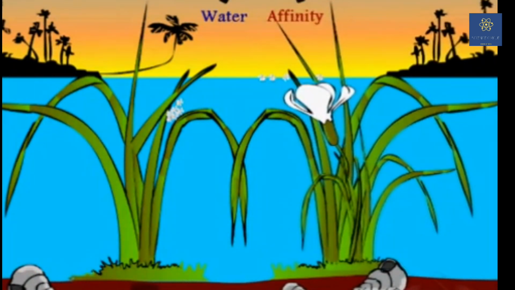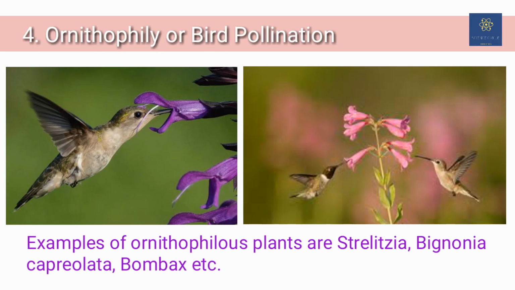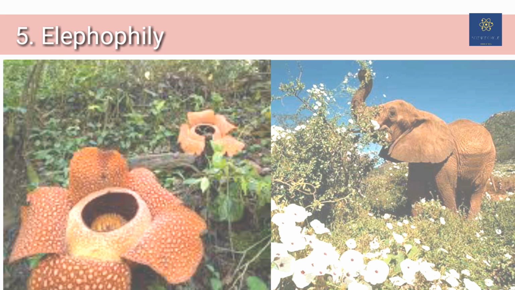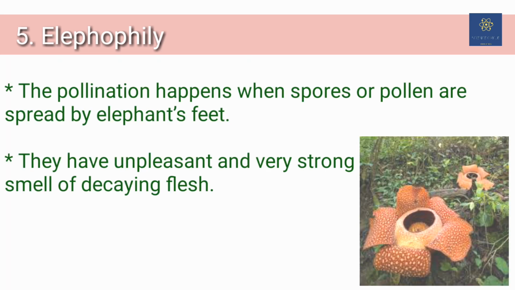Other than that, we also have pollination done by birds, which we call Ornithophily, and Elephantophily, that is pollination facilitated by elephants. This we generally see in Rafflesia, whose flowers are very large and found at ground level, and the pollen grains of one flower get stuck to the feet of the elephants and can be carried to the stigma of another flower when the flower gets trampled by its feet.